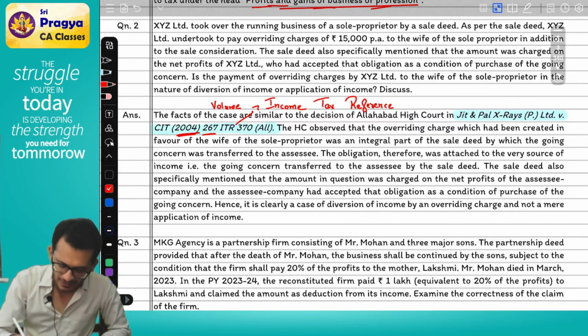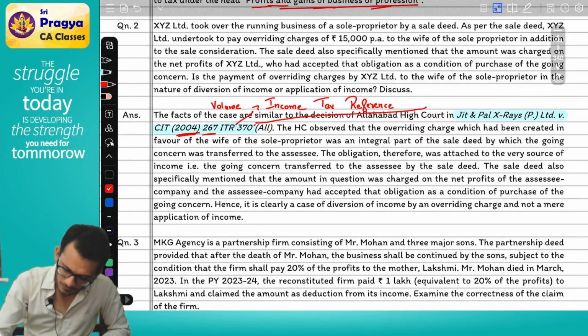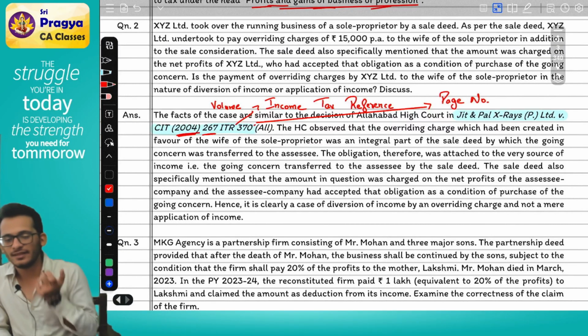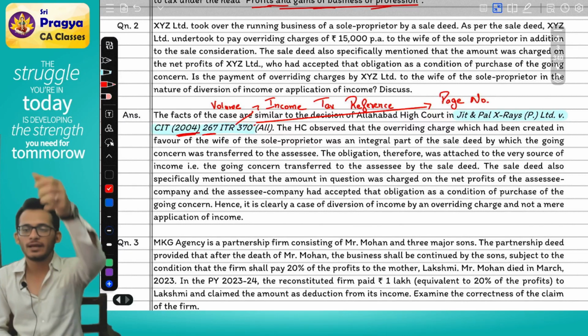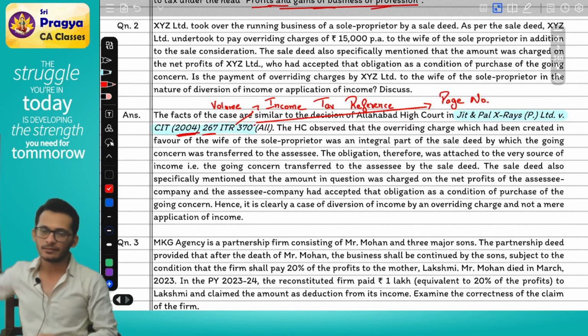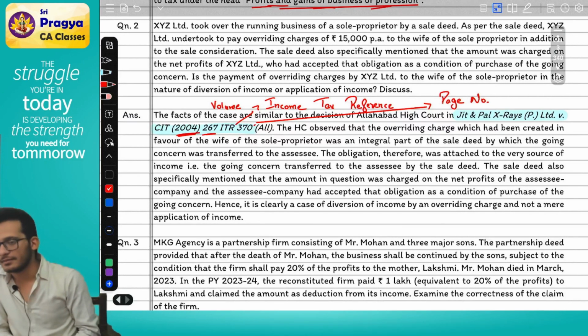Rahul, what is 370? 370 is the page number, which means tomorrow if you want to find this case law, what will you do? You will go pick out volume number 267. You will open page number 370. This will be there. Okay, this is how a decision is cited. These are the numbers.